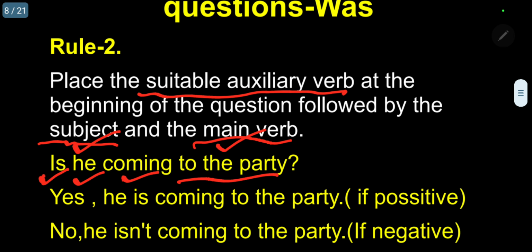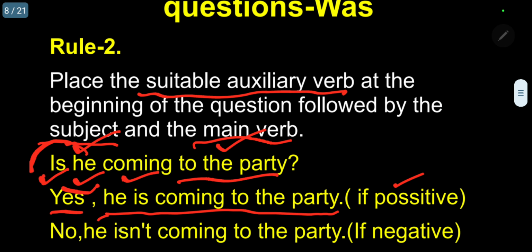Is he coming to the party? This is the question. For this question there are two replies. If he is coming, the answer will be positive: yes, he is coming to the party. Simply we interchange this. Suppose it is negative, he is not coming: no, he isn't coming to the party.